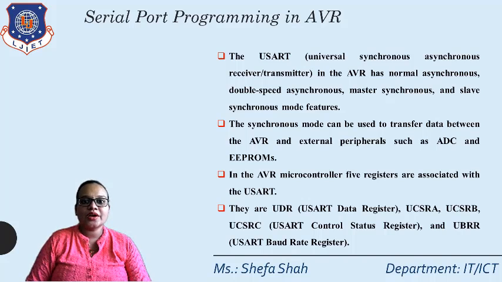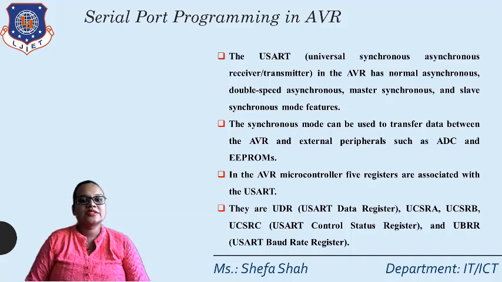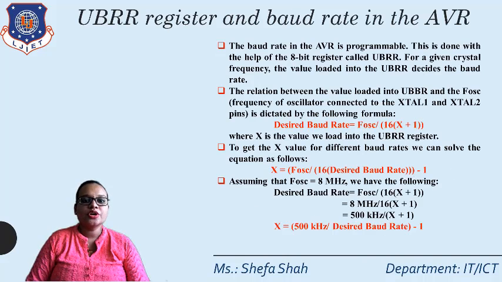Then there are three control registers, that is UCSRA, UCSRB and UCSRC, the USART control and status registers. And third, that is UBRR, the USART baud rate register. Using these registers, we will do the serial programming for transferring as well as receiving the data. So let's study first what these registers are for serial mode programming.